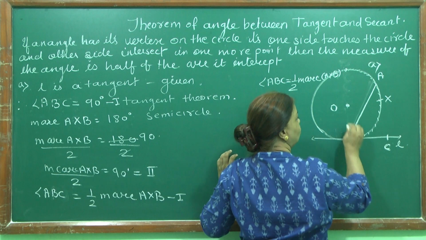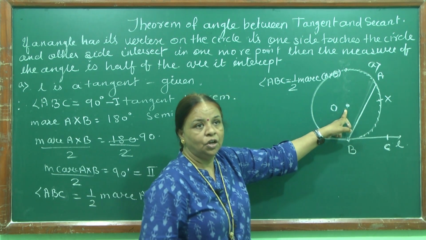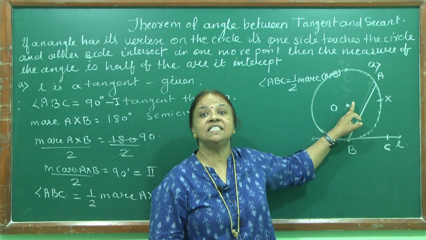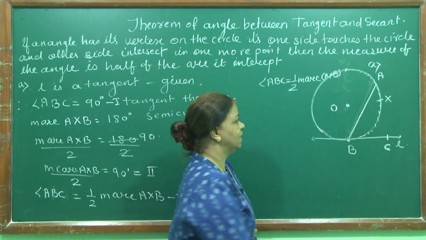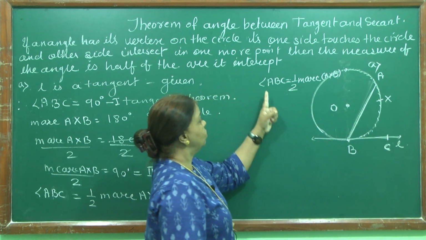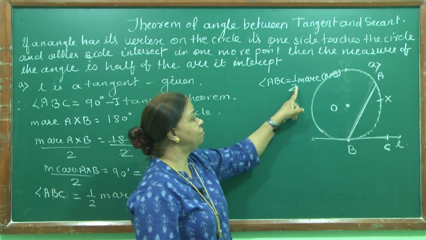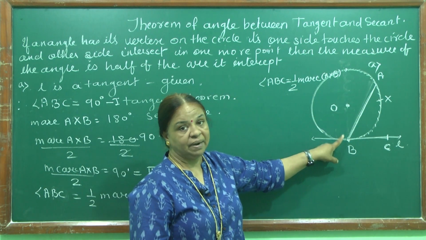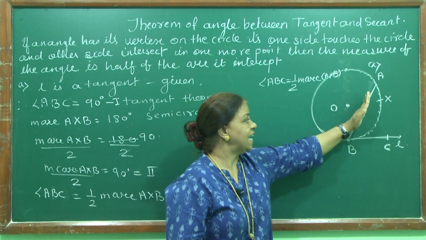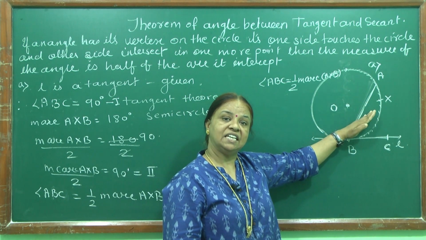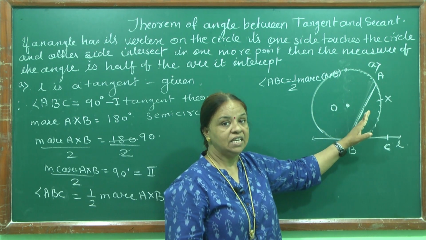The center of the circle is not in the angle, it is exterior of the angle, outside the angle. This is my angle, and I want to prove angle ABC is equal to half of measure arc AXB. But this time the side of the angle is not on the diameter, and the center is outside the angle.